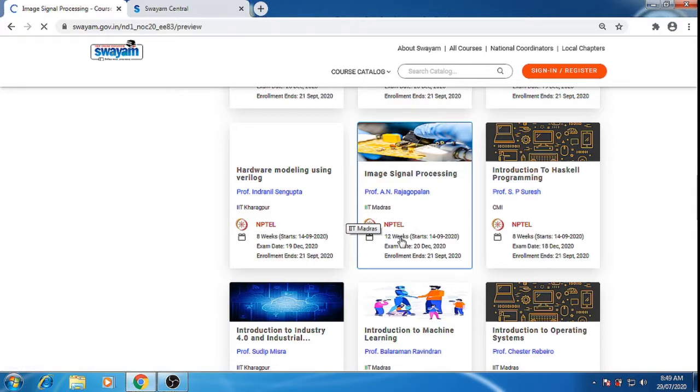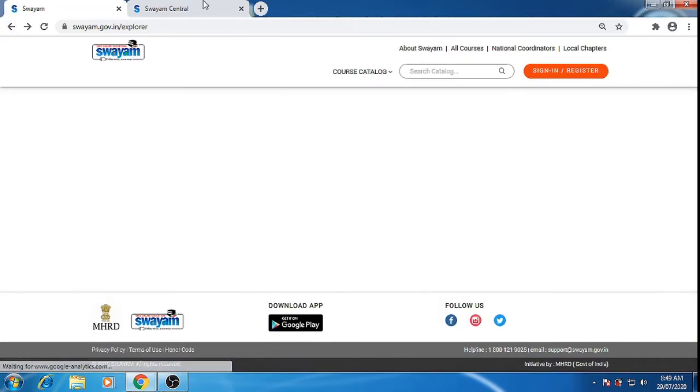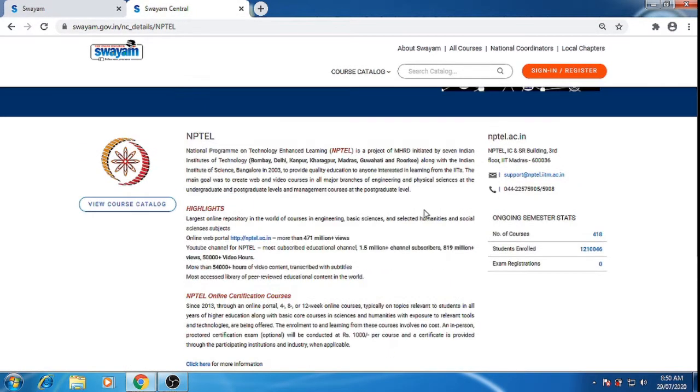So IIT Madras is conducting this 12 weeks of course, with the exam date, and likewise on the front we get the short information about this course. Again some terms that I have to mention here. When we select the NPTEL course, we'll get some benefits. At the end we will get the certificate from the IITs or IISCs.